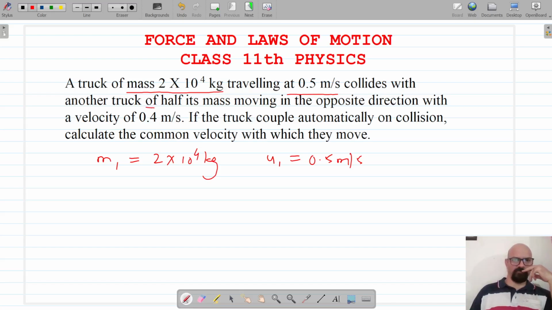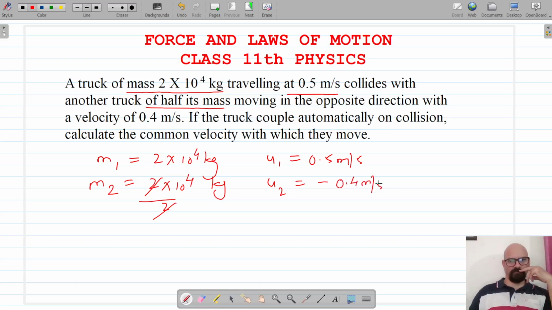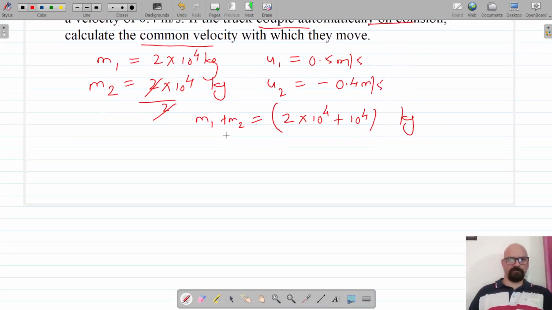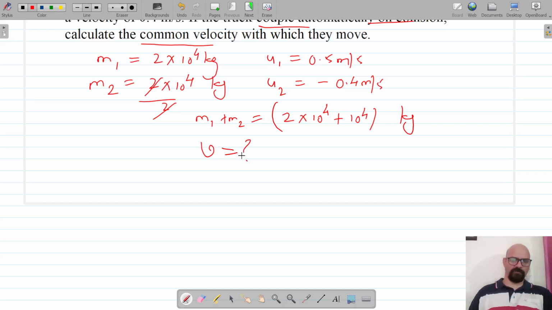It collides with another truck of half of its mass. So the mass of the other truck is half of this, which will give us 10 raised power 4 kg, and it's traveling in the opposite direction with a velocity of 0.4 meter per second. Now both the trucks couple automatically on collision, that is, after collision their combined mass should be 2 into 10 raised power 4 plus 10 raised power 4 kg, and we have to calculate the combined common velocity between them. So that's the common velocity V.